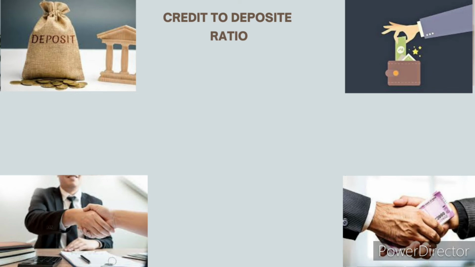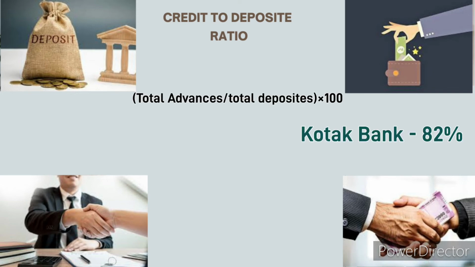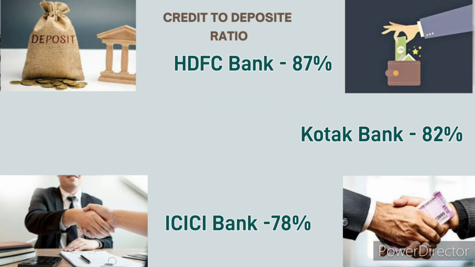Let's move on to the next ratio, that is the credit to deposit ratio. It's a simpler one. It indicates how much a bank lends out of its deposits. The higher the ratio, the better the earning capacity of a bank.